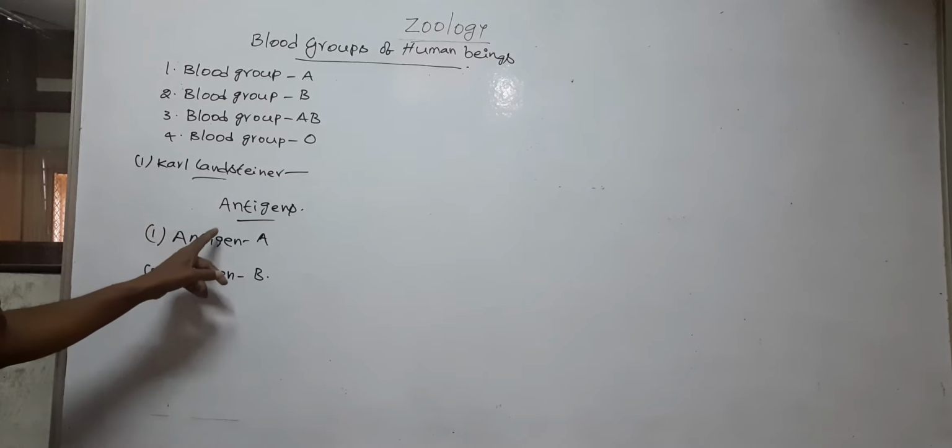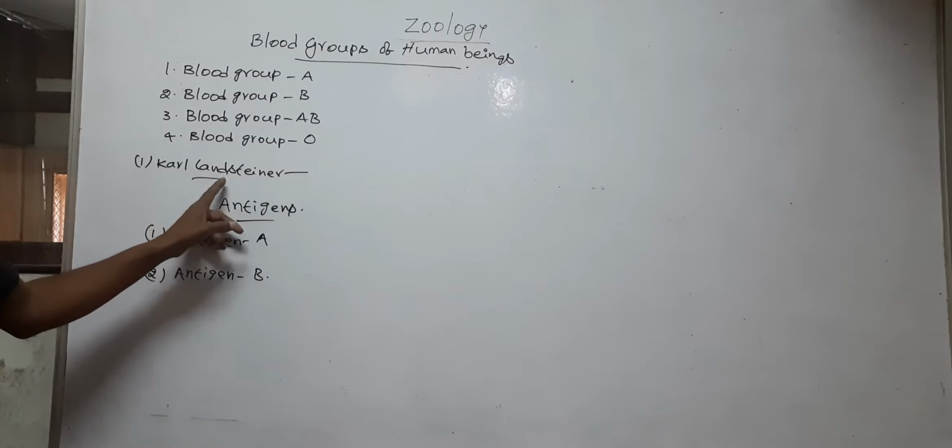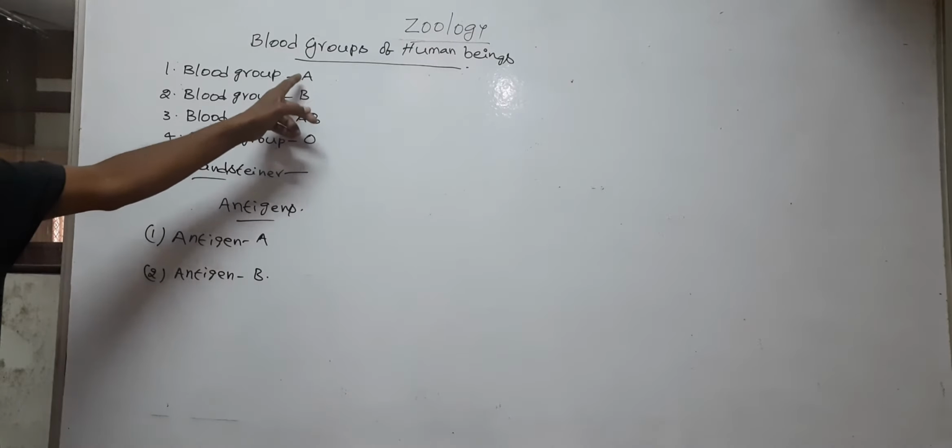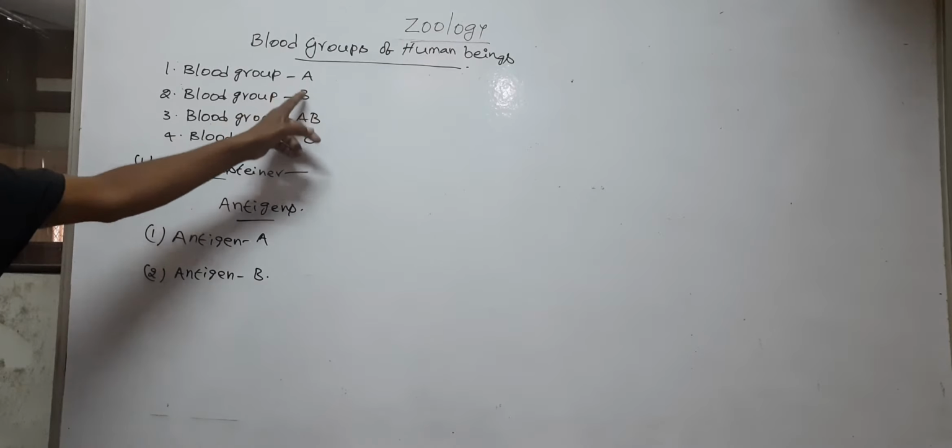With the help of these antigens, Landsteiner discovered the four blood groups.